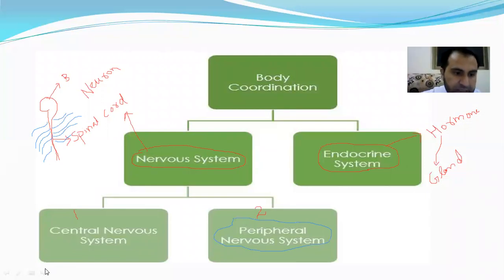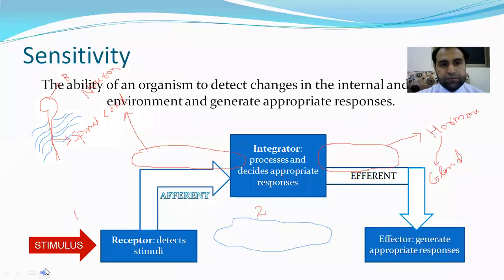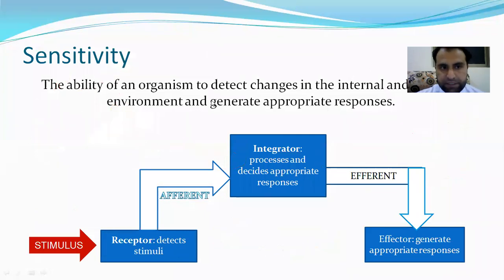Now let's discuss this in detail. First of all, we should know about sensitivity. Sensitivity is the ability of an organism to detect change in the internal and external environment and generate an appropriate response.